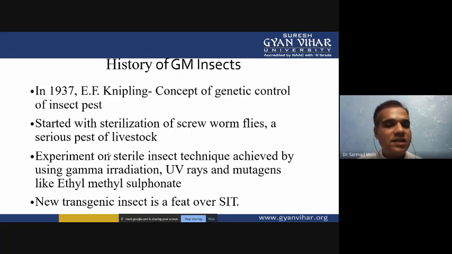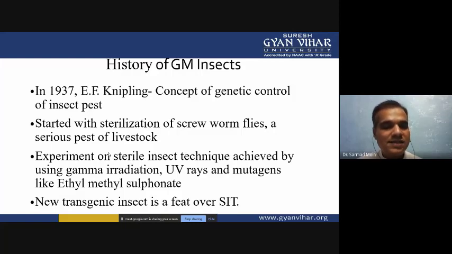In 1937, Knipling gave the concept of genetic control of insect pests, and in this he hypothesized the genetic control of the insect pest. It started with the sterilization of screwworm flies, a serious pest of livestock.